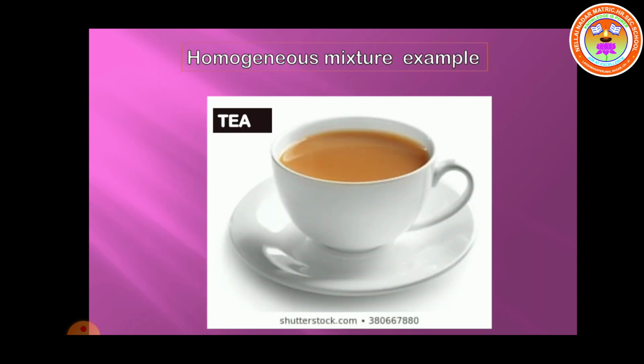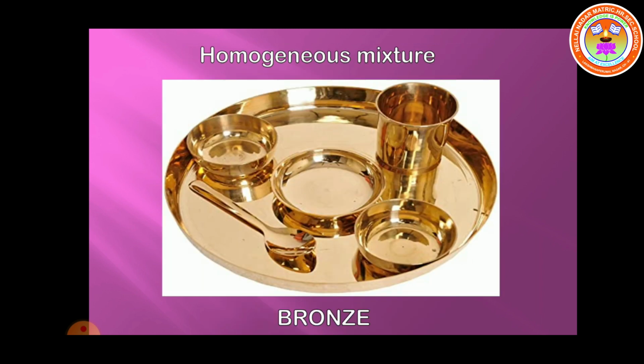So, we see some examples. For example, tea. Tea is a homogeneous mixture because in tea we cannot see the components separately, because tea particles are uniformly mixed with milk. So, we cannot identify the tea particles and milk separately. Next, bronze.